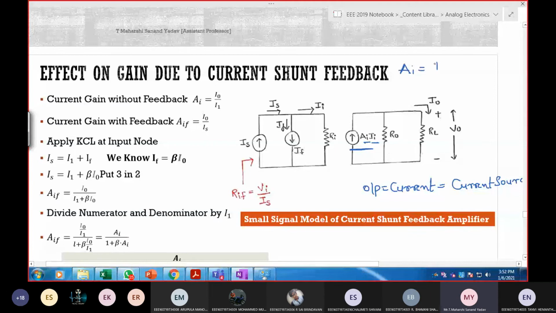AI is nothing but output current by input current, multiplied with II. If both get cancelled, the output path that is left is I naught. So that's why I need to draw a current source, and the parallel combination will be R naught. And this is nothing but the flow of IF. So first we need to calculate the answer for gain. Gain is defined as a ratio of output by input. So what is the output in case of current shunt?